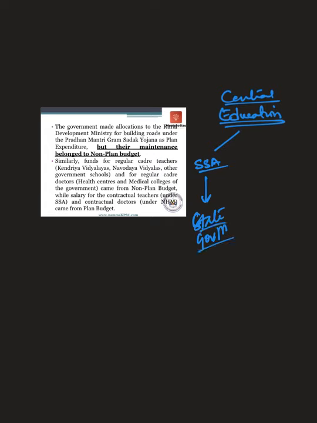Now, for you to understand the problem, let me give you a simple example with respect to education. The central government would fund certain initiatives to promote education. On one hand, it would come up with a scheme like Sarva Shikshan Abhiyan, for which money would be given to the state government, for building schools, teachers, etc. Under which scheme? Under the Sarva Shikshan Abhiyan scheme.